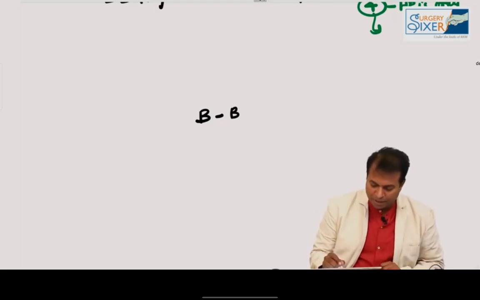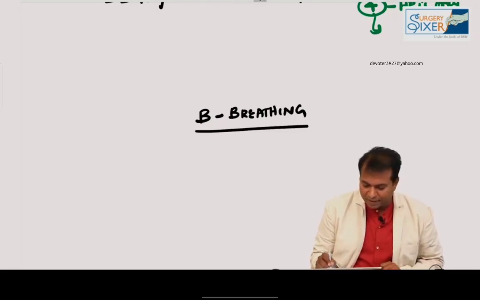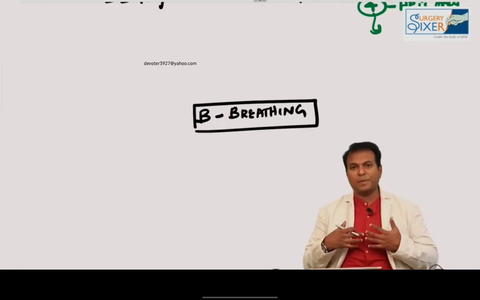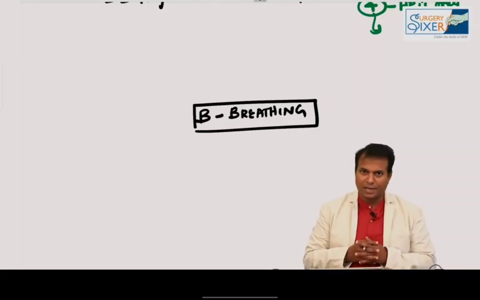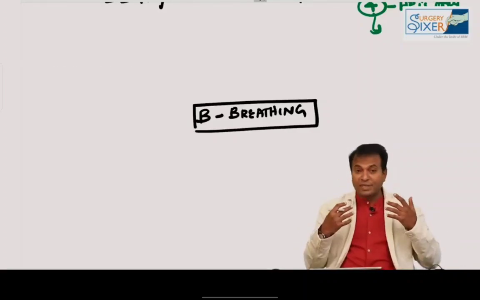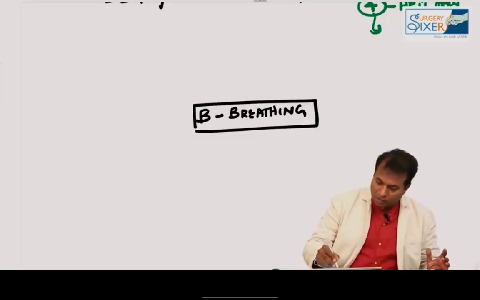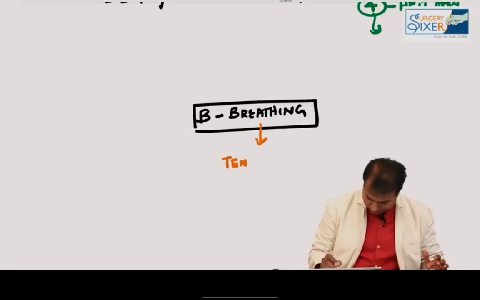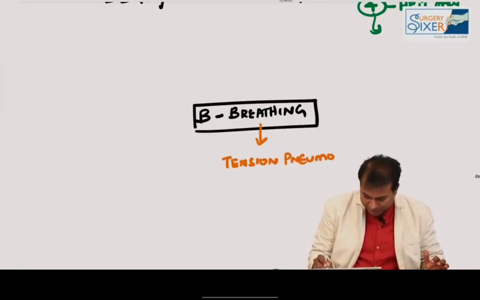Okay, now coming to B for breathing. When you see a patient, if he could speak freely, it means he could breathe freely. So you're asking his name, my name is Hamza, it means he's having free air going and coming back. If he's having tachypnea, dyspnea, like that, what do you think? You should always look in breathing and look for tension pneumothorax. One of the dangerous things you should look for here is tension pneumothorax.